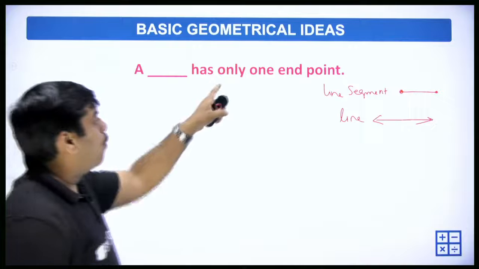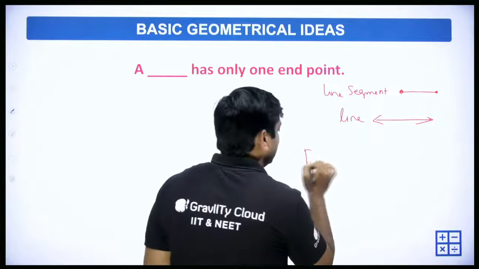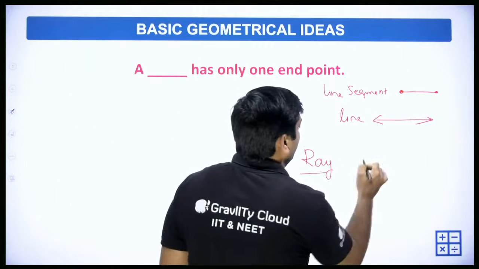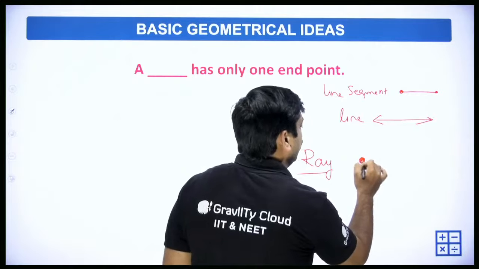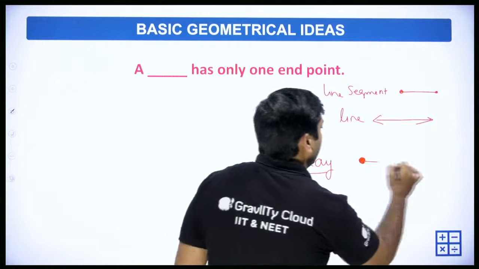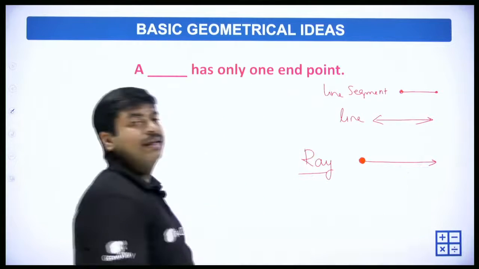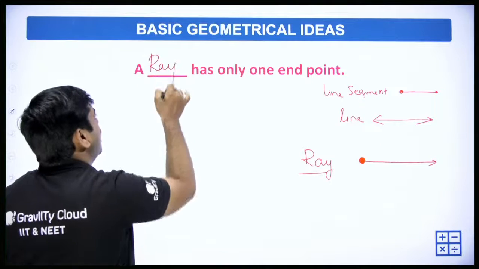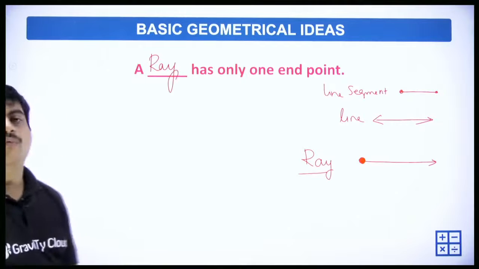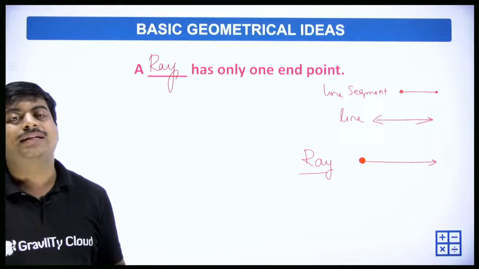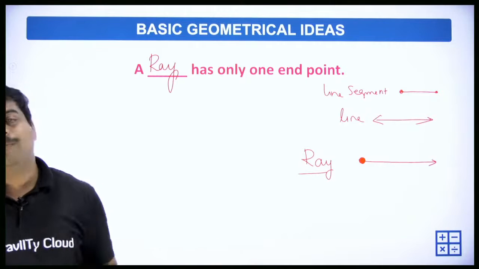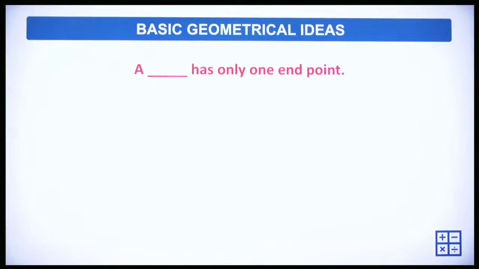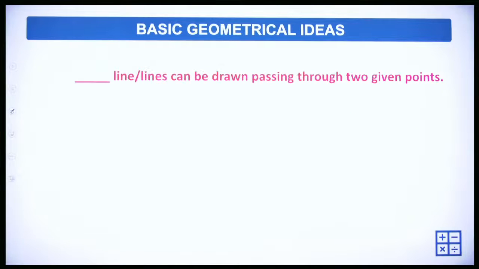But one endpoint is what we just discussed, a ray, which has a starting point or an endpoint, whatever you say, and on the other side it is moving till infinity. So the answer for that will be ray. A ray has only one endpoint. So let's move forward to the next one.